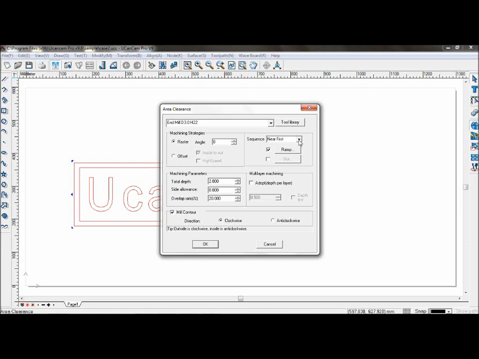Sequence will decide which way the machining will be done first. It will do the X first, Y first, or near first. Near first is the most efficient way of machining.